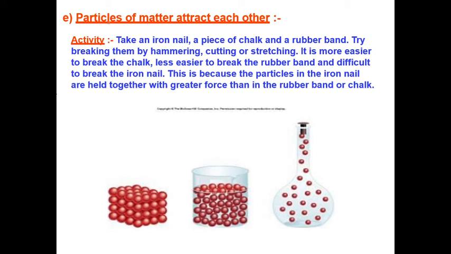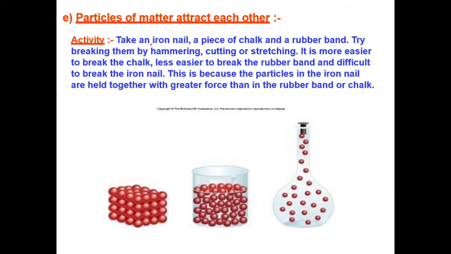Next point, particles of matter attract each other. In the case of a solid, the particles attract each other and form a compact structure. But in the case of gases, the particles are far apart.